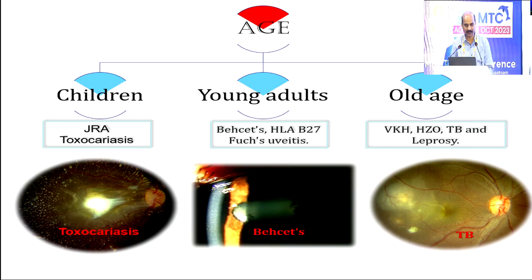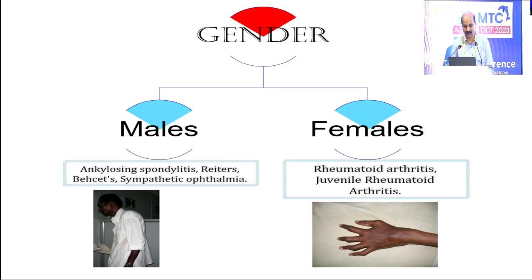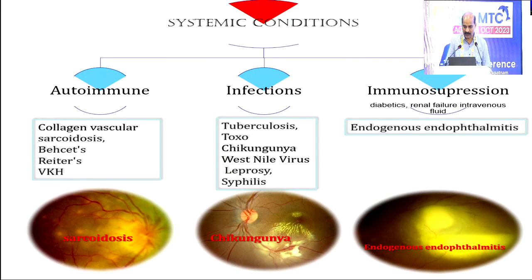With respect to age, if a child comes, we need to think in terms of infective and immunological causes: JRA is immunological, toxocariasis is infective. In middle-aged young adults think of autoimmune conditions like HLA-B27, Behçet's and Fuchs. In old age, again infective causes come into the picture: VKH, herpes, tuberculosis, leprosy. So these are the patterns in which the etiology is distributed. In males, think more in terms of ankylosing spondylitis, Reiter's, Behçet's and sympathetic ophthalmia, as males are more prone to injuries. In females, again, it is immunological: rheumatoid arthritis, JRA.